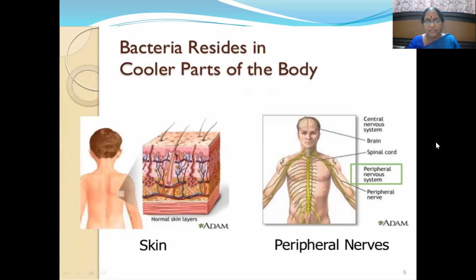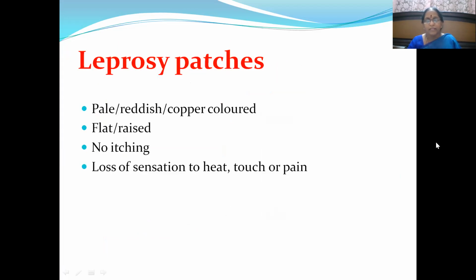In this picture, you can see that skin and peripheral nerves, being cooler parts of the body, are the primary areas where leprosy gains entrance. If you come across a case, how does leprosy present? We can see leprosy patches on the skin. How do these patches look?